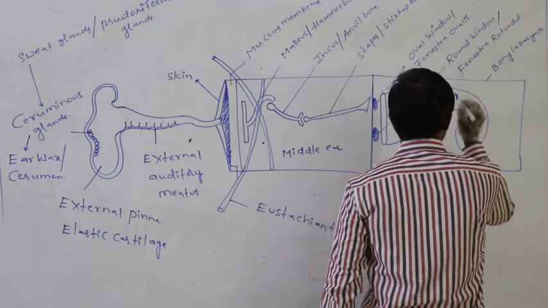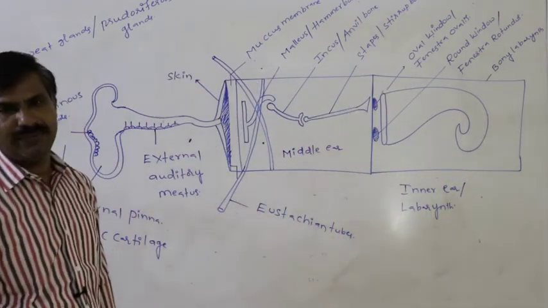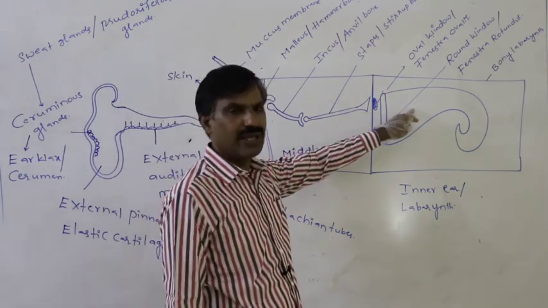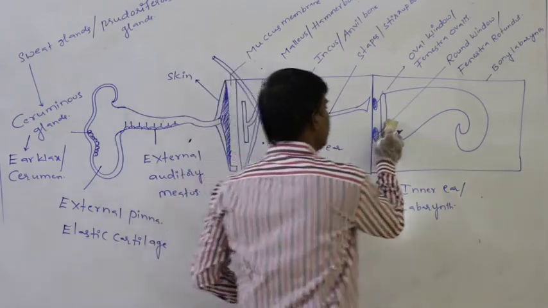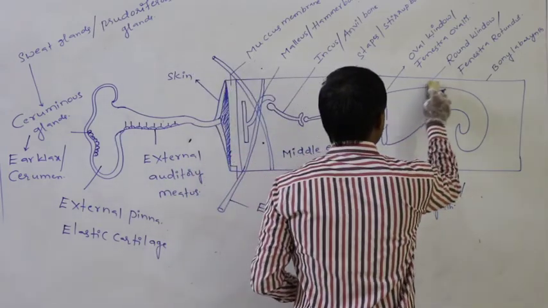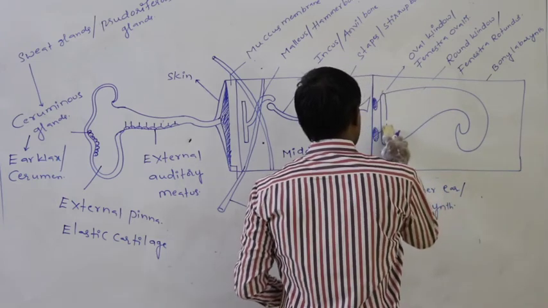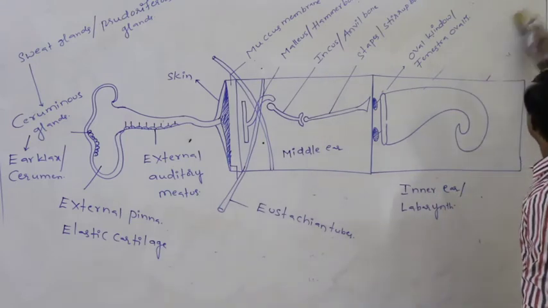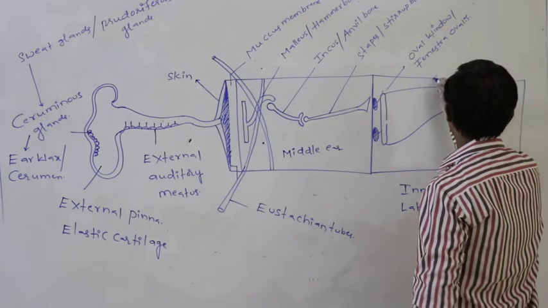Spring shaped structure which is present in inner ear, that spring shaped structure is said to be as the cochlea.